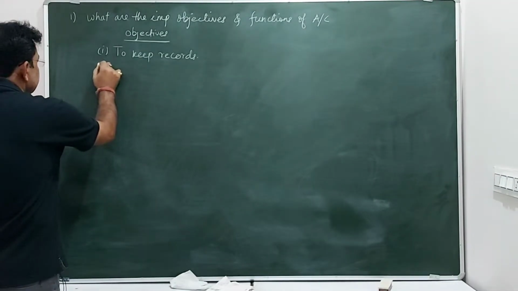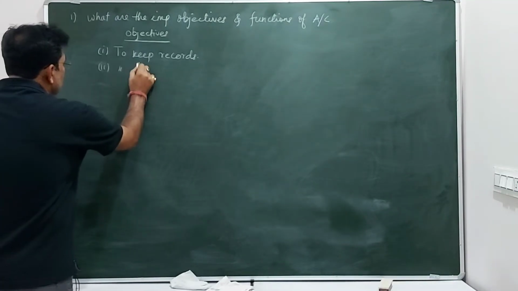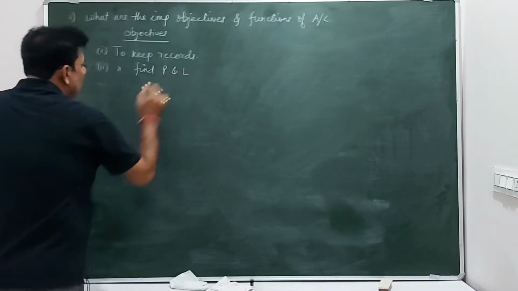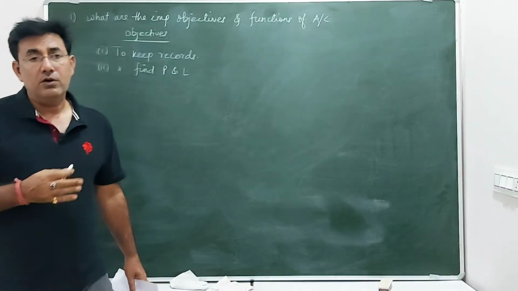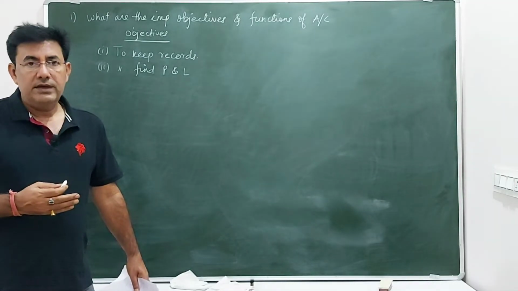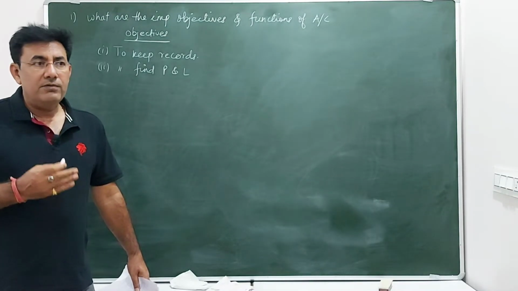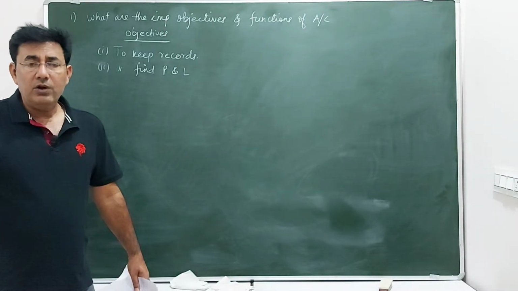That's easy to learn. The second one, very important, is to find profit or loss. This is one of the most important functions of accounting, because every owner, every stakeholder is concerned about whether we are making profits or running into losses.